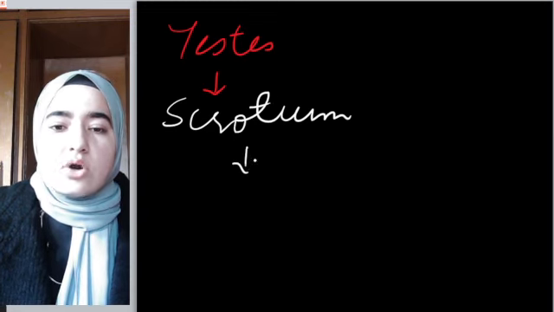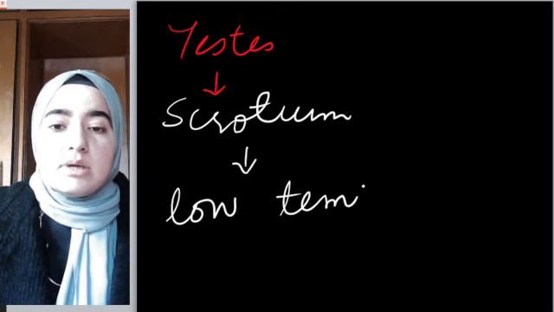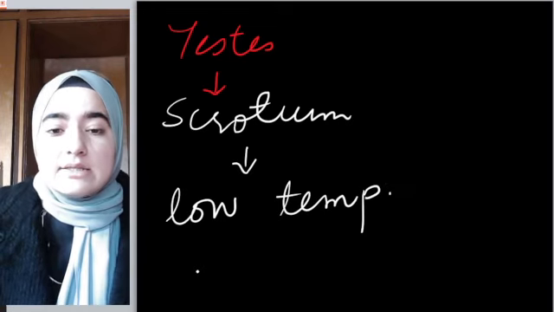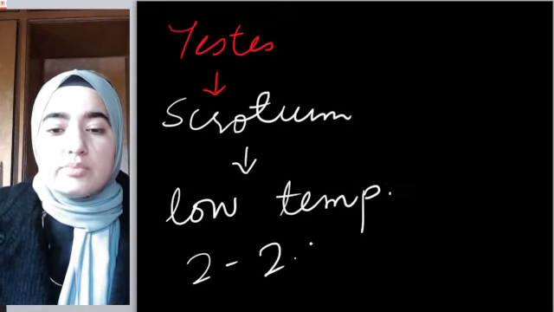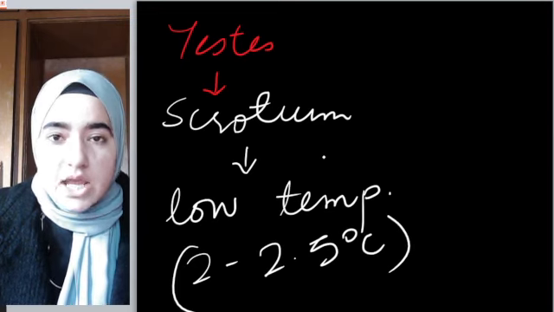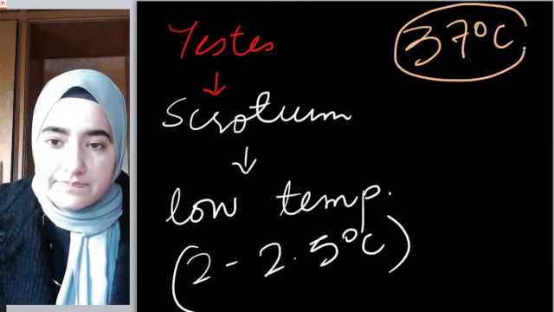It's because the scrotum maintains a temperature lower than the normal body temperature, approximately 2 to 2.5 degrees Celsius lower. Our normal body temperature is 37 degrees Celsius.